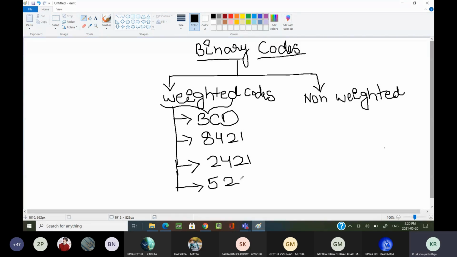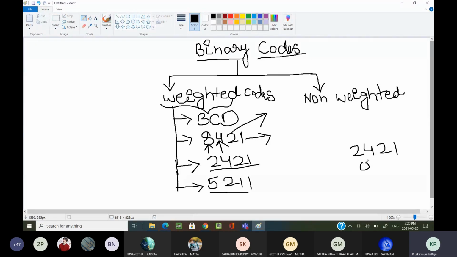Now these numbers are nothing but weights. This is the weight of the 0th position value, this is the weight of the second positioned value, this is the weight of the third positioned value, and this is the weight of the fourth position value. In the same manner, these are also the weights if it is a 2421 code.